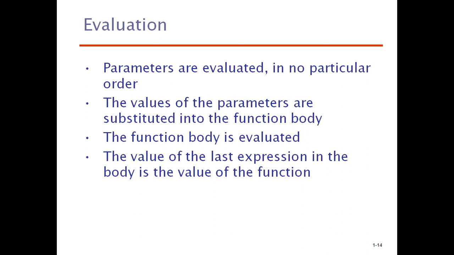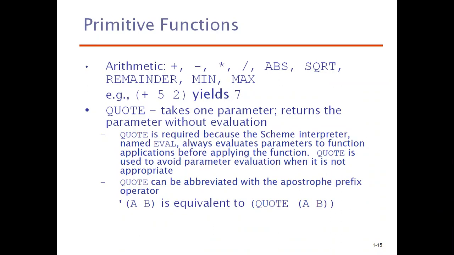So you have to get the difference between substitution and passing. Substitution means that whatever the statement is, that will be placed there as it is, just like C macros. Whenever you say #define PI 3.14, wherever you write PI, the 3.14 value will be substituted, not referred or passed. So you have to get the difference between these. Primitive functions available in Scheme are general arithmetic functions: plus, minus, multiplication, division, absolute value ABS, square root SQRT, remainder, and minimum, maximum.